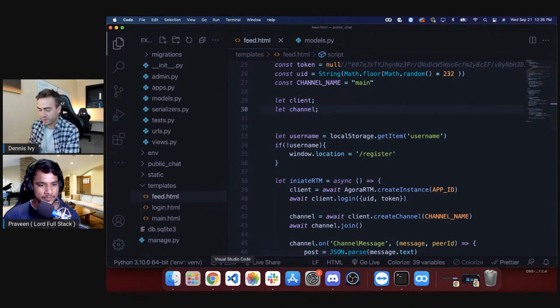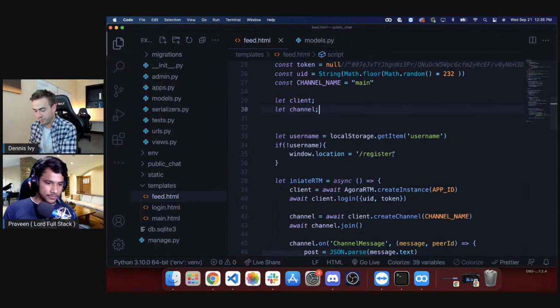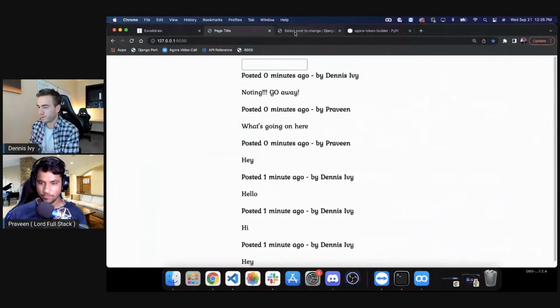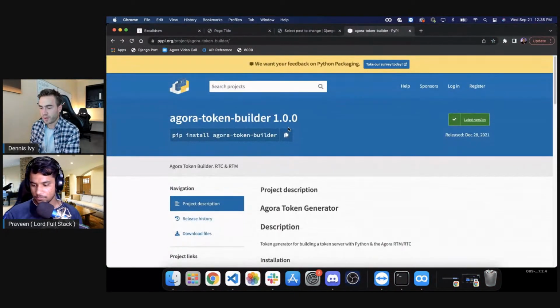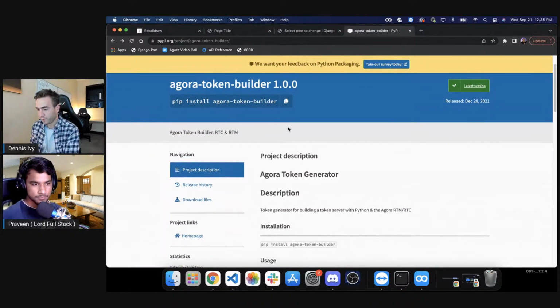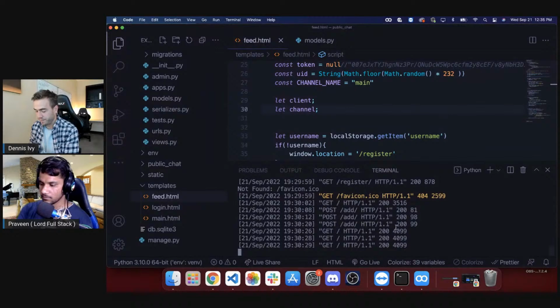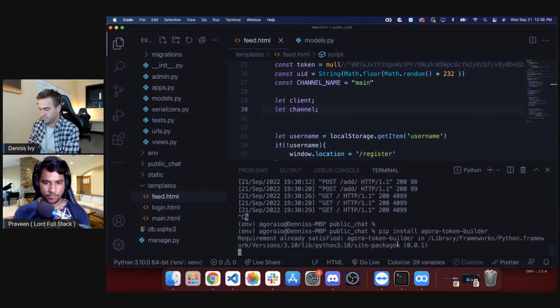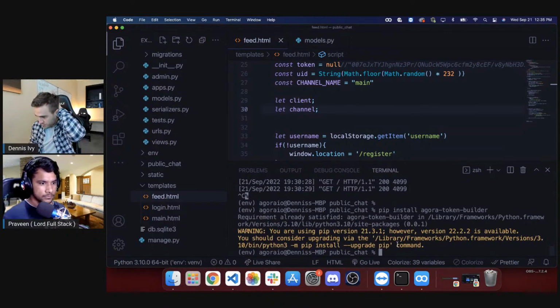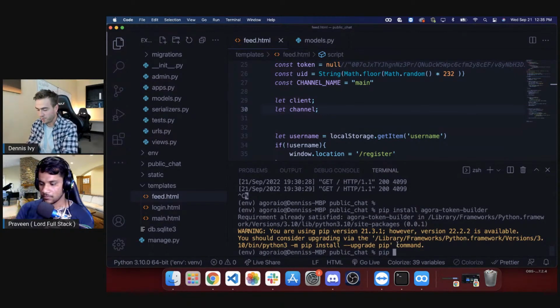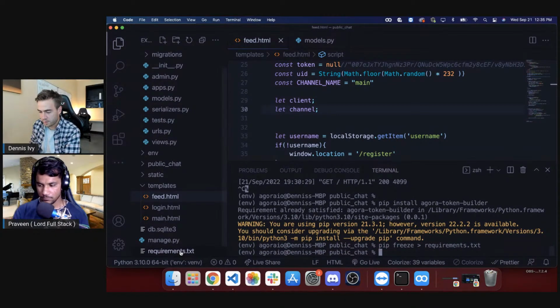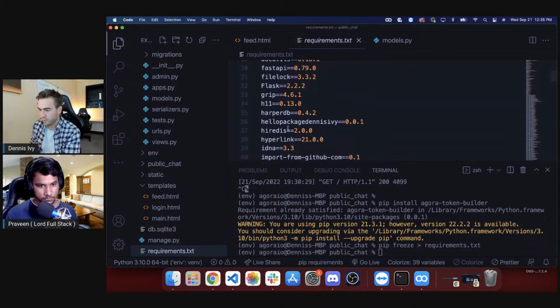Okay, so first of all, we need to import the package. So let's try building out this token server. We'll go to this one right here. So go Agora token builder 1.0. Pip install Agora token builder. Let's grab that. Okay, so it looks like I already have that. So let's just do pip freeze requirements.txt.